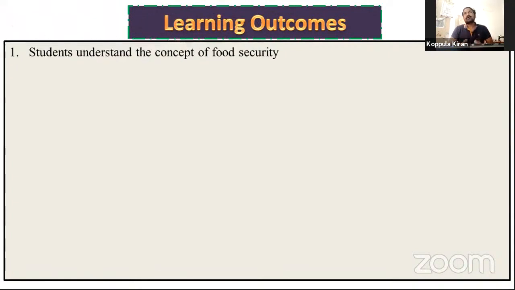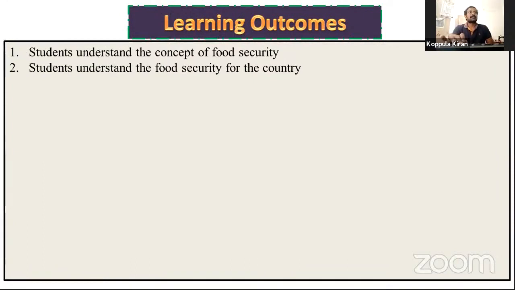What are the learning outcomes we expect from the students one by one? Look at that slide. Students understand the concept of food security. They can easily understand the food security concept. Next, students understand the food security for the country.